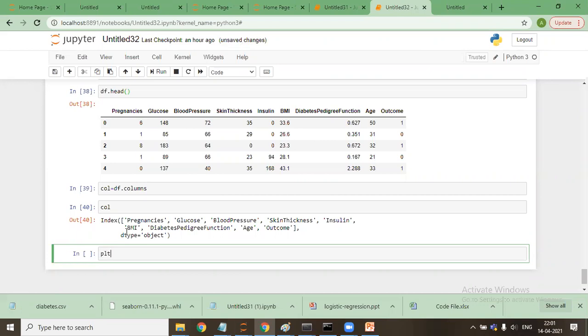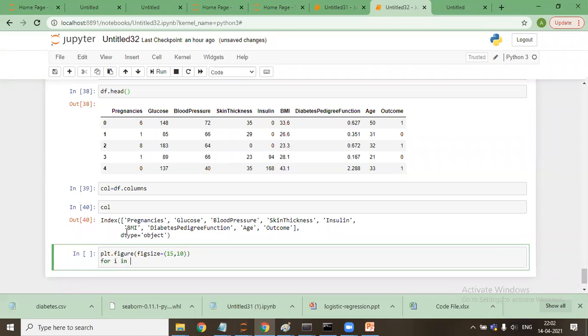I'll say PLT dot figure which is equal to 15 by 10.